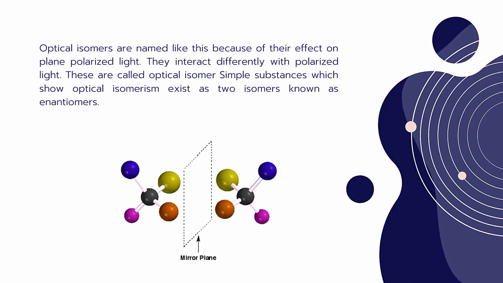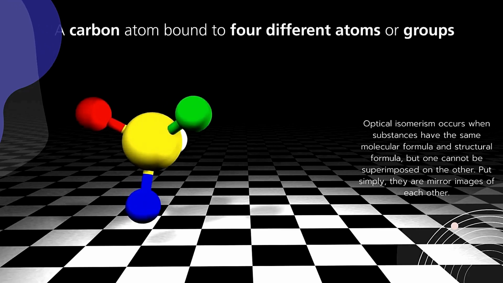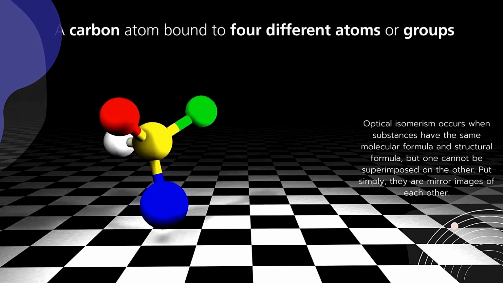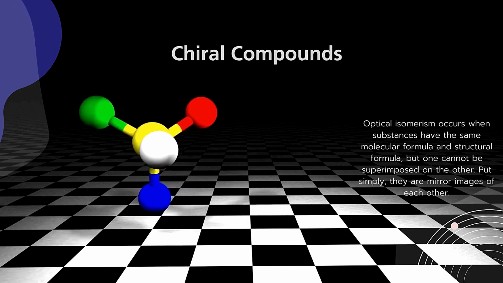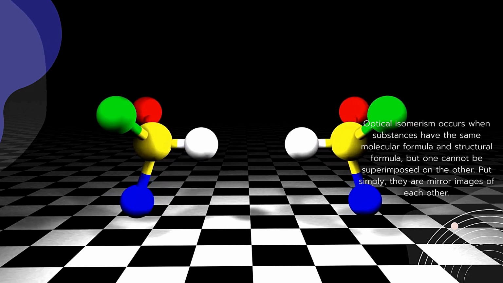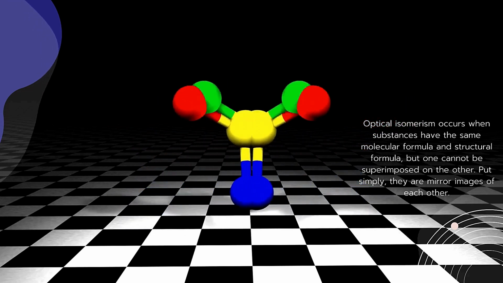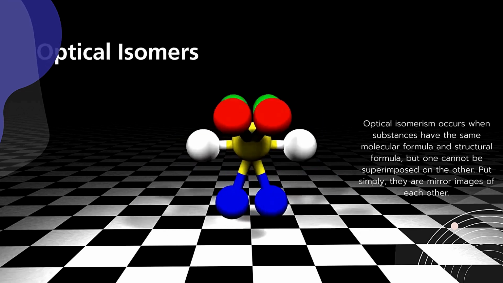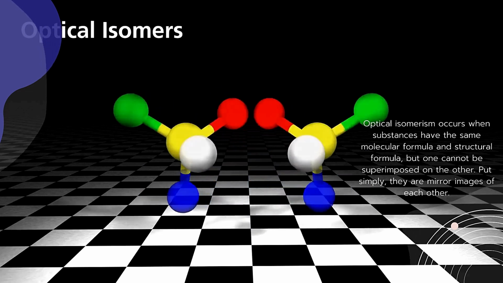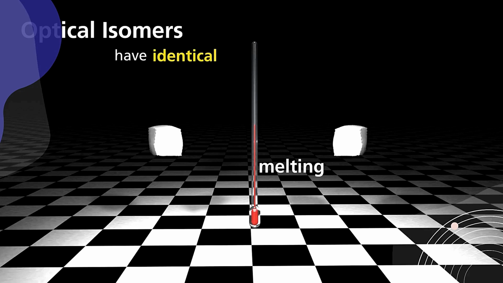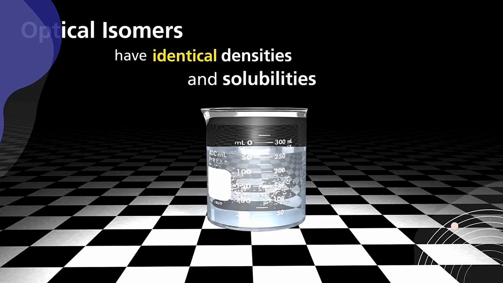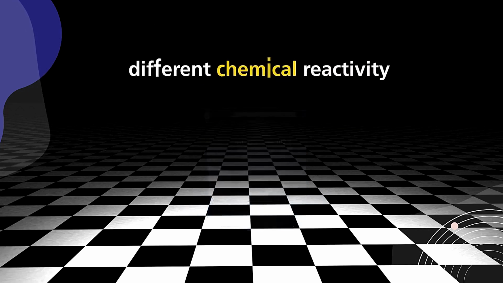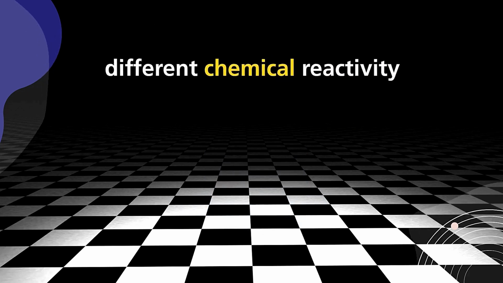If we observe these optical isomers, any compound containing a carbon atom bound to four different atoms or groups is called a chiral compound. A mirror image of a chiral compound cannot be superimposed on the original. These are called optical isomers. They have identical melting points and boiling points, and also identical densities and solubilities. However, they have different chemical reactivities.